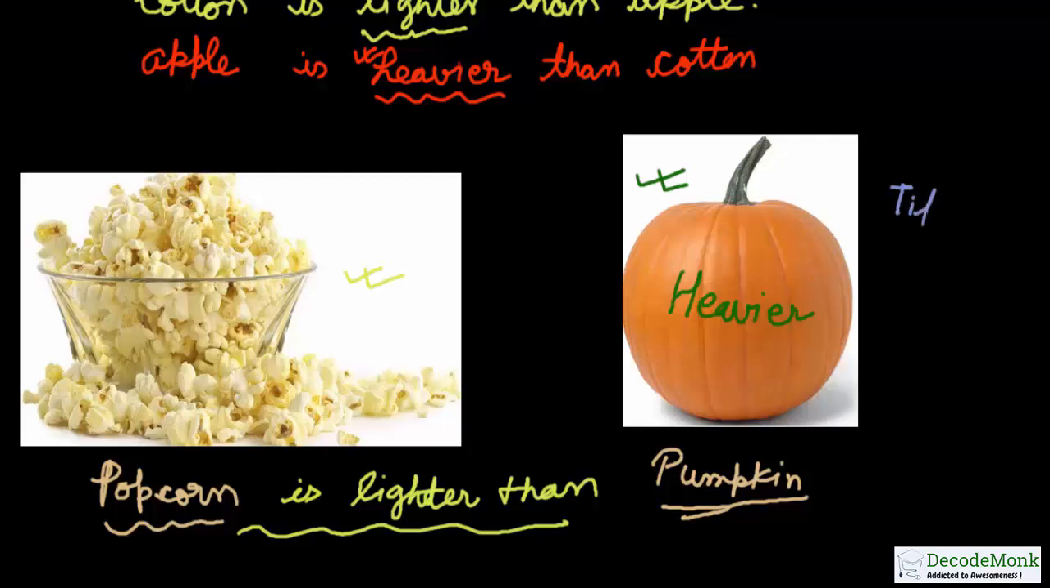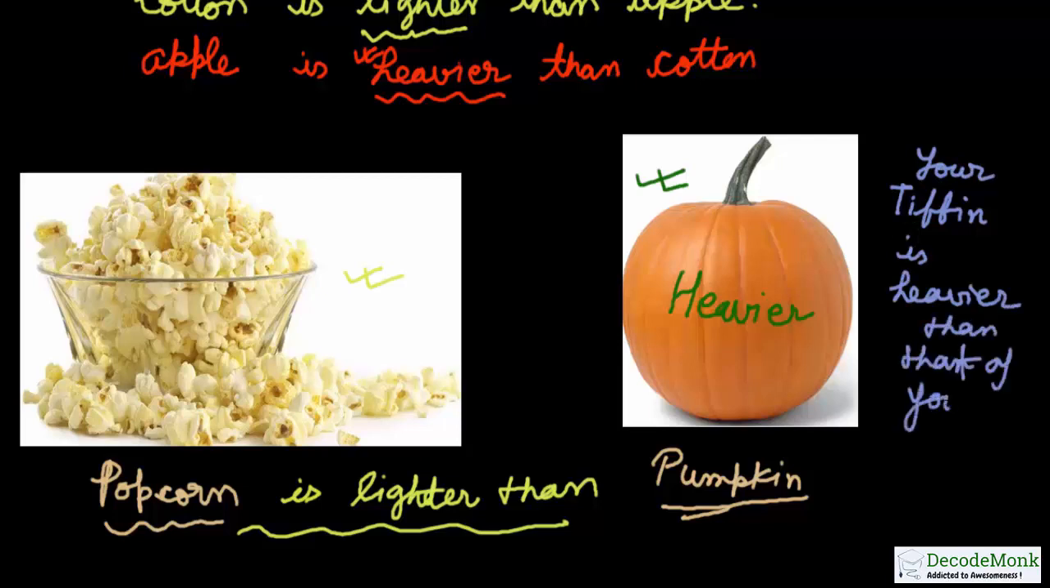Sometimes in your school you may feel that your tiffin box is heavier than that of your friend's tiffin box. So these are the terms we use, heavy and lighter, for showing our sense of easiness in lifting any element, in lifting anything.